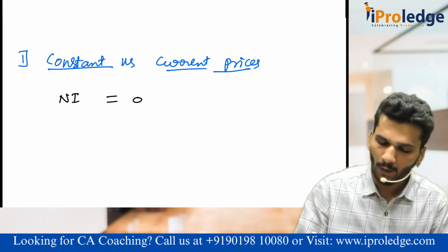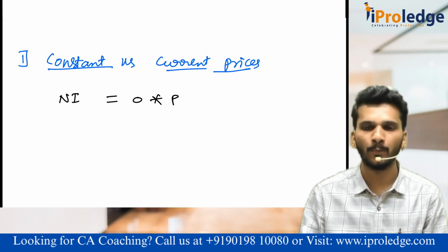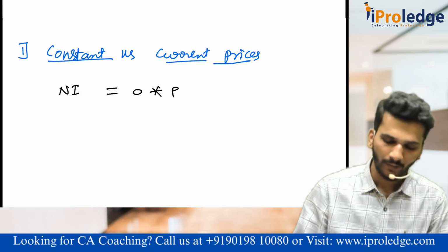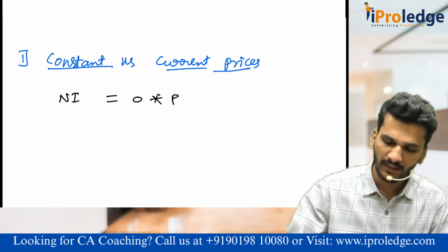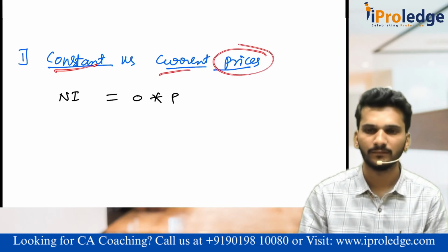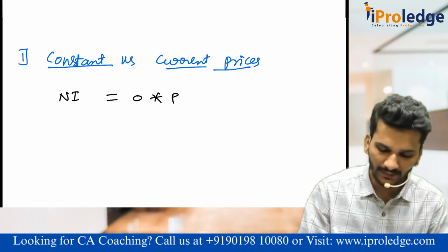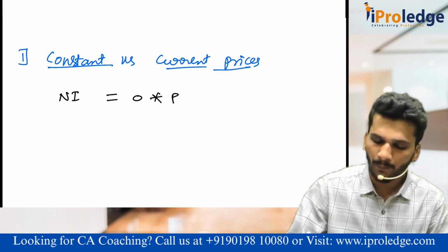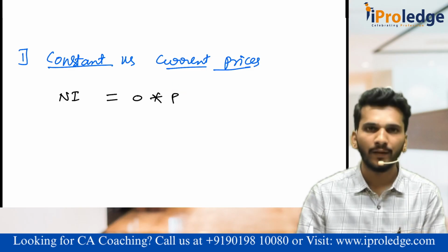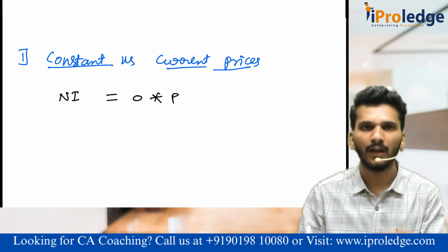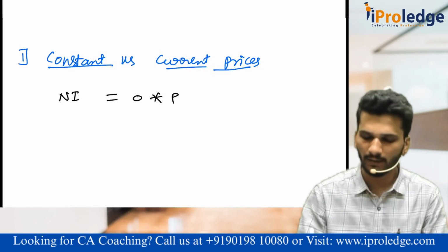It is by output multiplied by price. Here we are considering only the prices. Whenever we are measuring this national income, what price we consider will determine whether it is a current price or constant price. Sir, what is it?